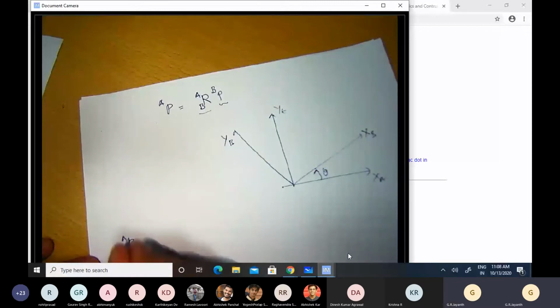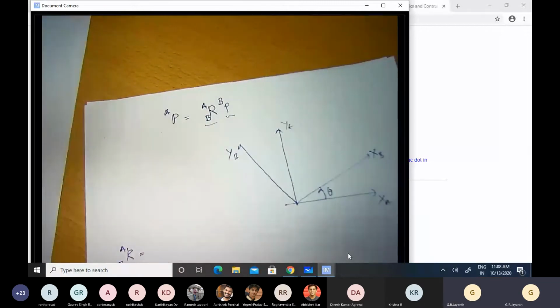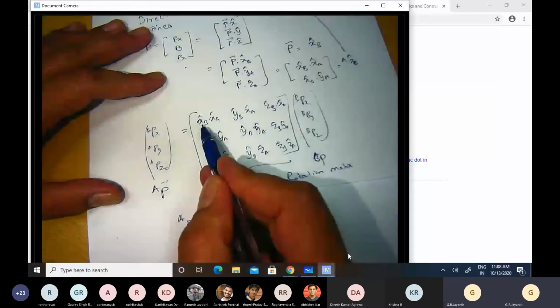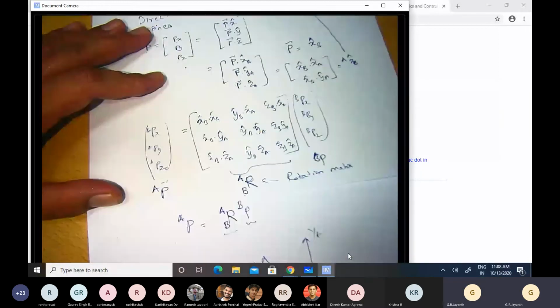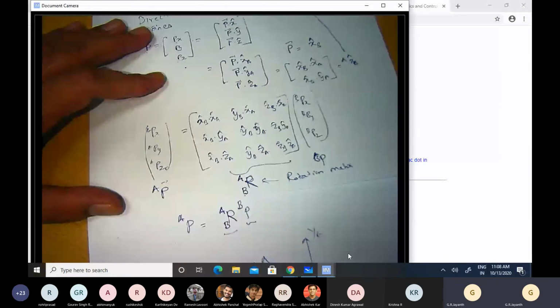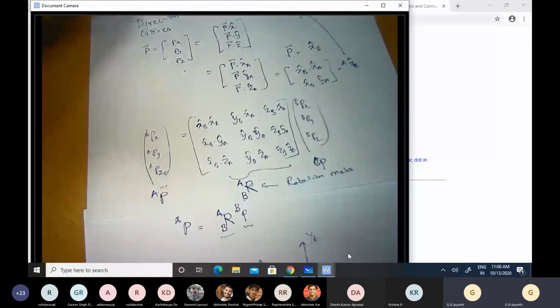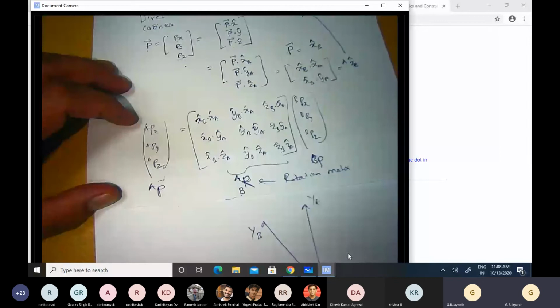So I wish to reinsert the definition, because by using the definition we can easily write down this expression. It's x cap b dot x cap a. That's the first entry, and that's cos theta. And the second entry is x cap b dot y cap a, and that is sin theta.